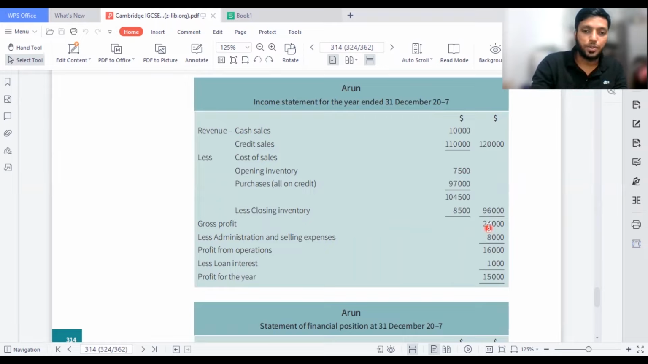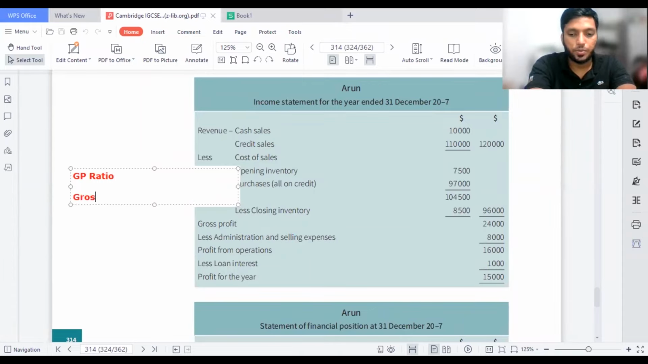So when you get gross profit, you divide by the revenue. Your total revenue is 120,000 and your gross profit is 24,000. How do we take the formula? The gross profit ratio formula is equal to gross profit divided by revenue, into 100. So what do we find? Gross profit is 24,000, revenue is 120,000, into 100 will give you how many percent, guys?